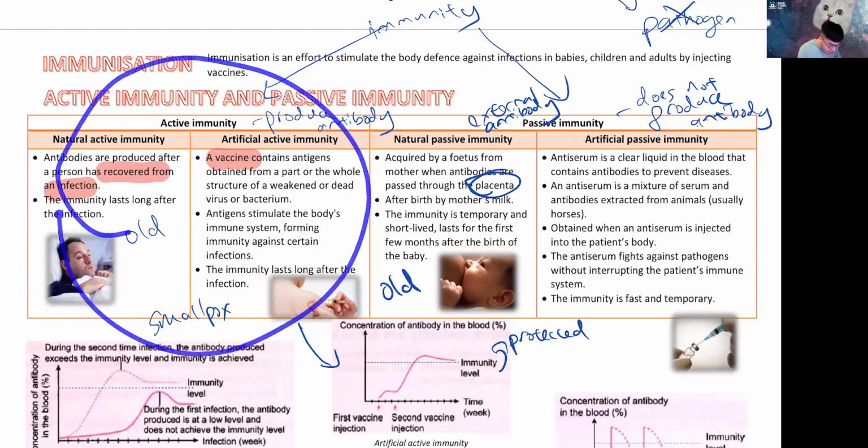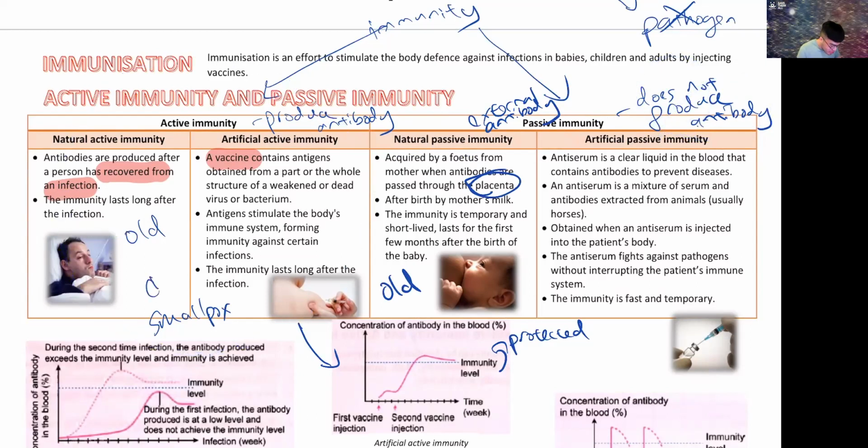But for example, chicken pox. Let's look at chicken pox. I'm sure most of you have gotten chicken pox before. So if you get sick because of chicken pox, that's your natural active. You only get it once. Because after once, your body recognizes this thing, and the second, third time, your body will just kill it before it causes anything. So this is long term, forever. You will be protected against chickenpox forever.